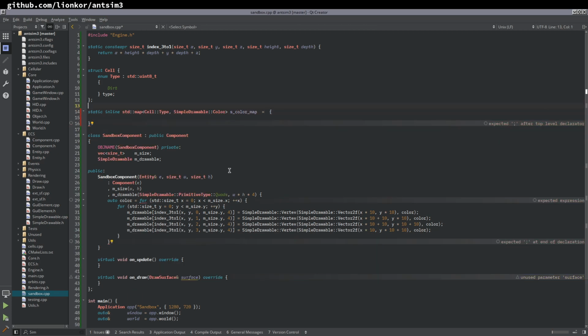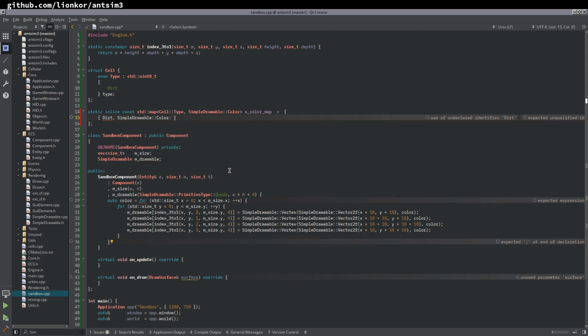we'll do this as a static inline constexpr. So static constexpr, can that be a constexpr? No. Okay, whatever, let's not have a constexpr. Then let's just have it be const. And the way this is going to work is we're going to have a bunch of elements, right? So dirt corresponds to a simple drawable. Oh my god, it couldn't be more difficult to write something so simple, right? Haha. See what I did there?